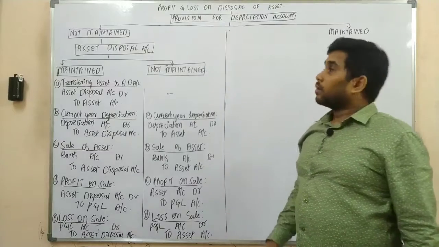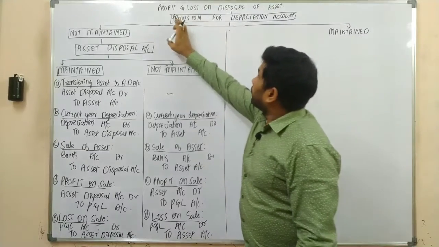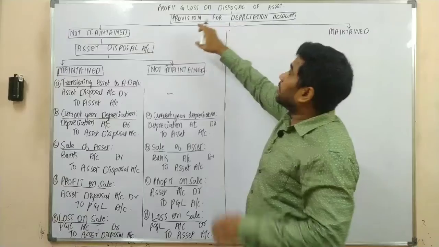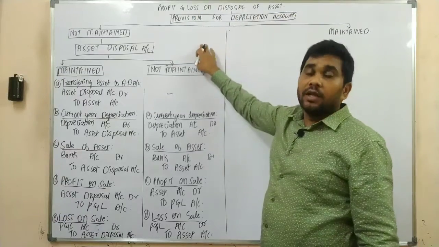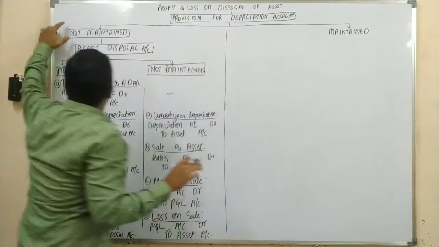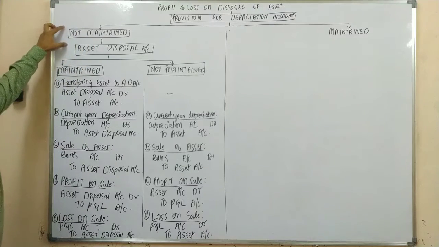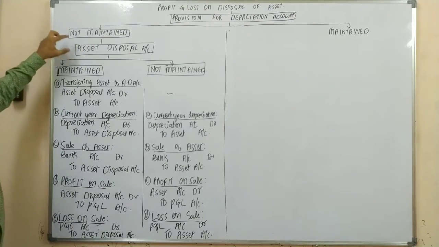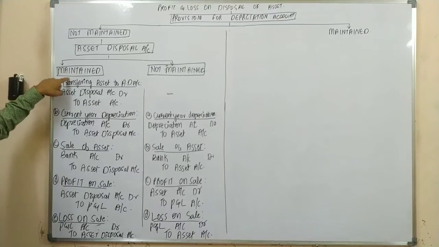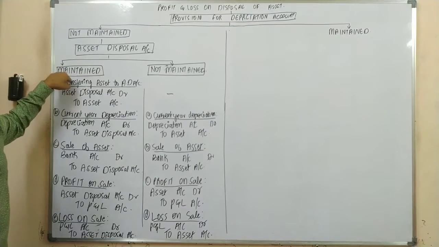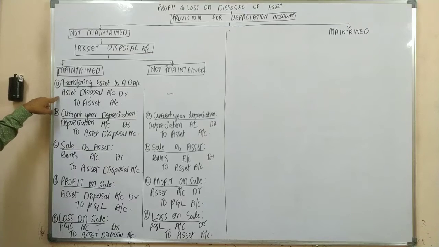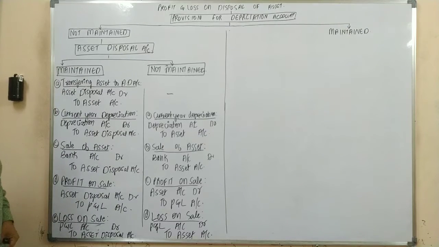So this is your concept when you are supposed to calculate profit or loss on disposal of asset, and there is no provision for depreciation account. When there is no provision for depreciation account, and if the asset disposal account is maintained, your first transaction would be to transfer the asset to asset disposal account, and the remaining would be common.